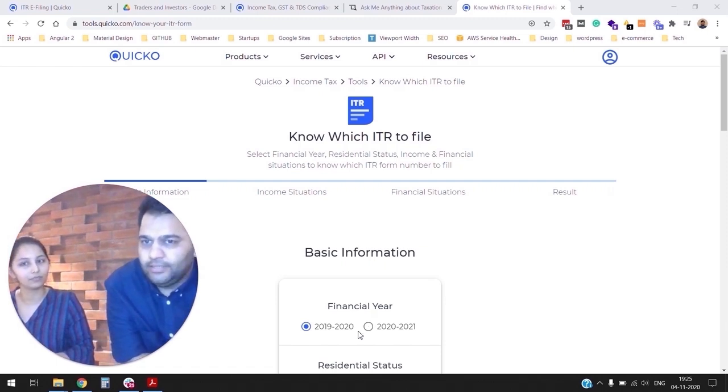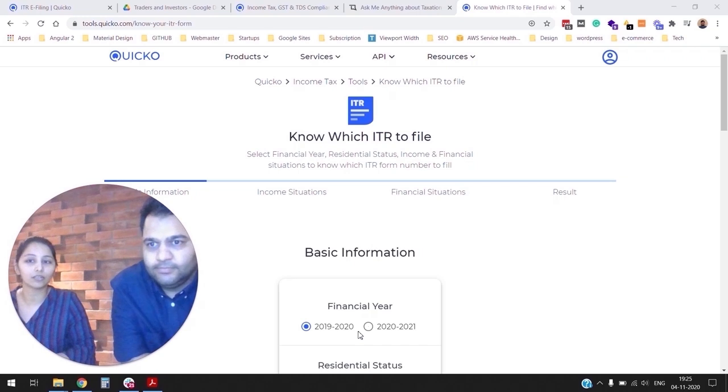So you were saying traders can also file ITR 4, because we get this question very frequently. Yes, traders can file ITR 4. It's just that the trading turnover should be less than or equal to 2 crores. However, there is a catch. They'll not be able to claim any expenses or carry forward any trading losses. There's always a catch with income tax, right? Yeah.